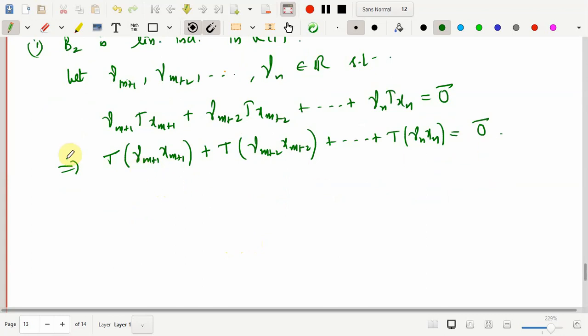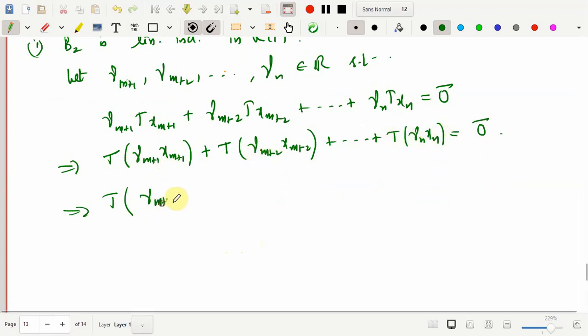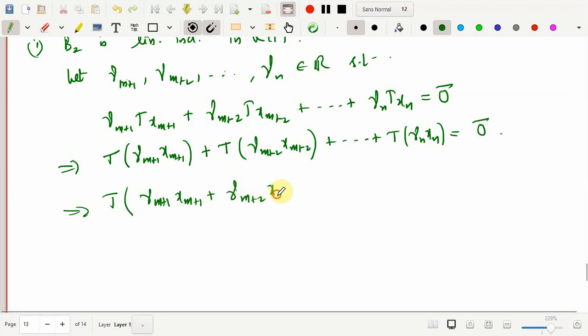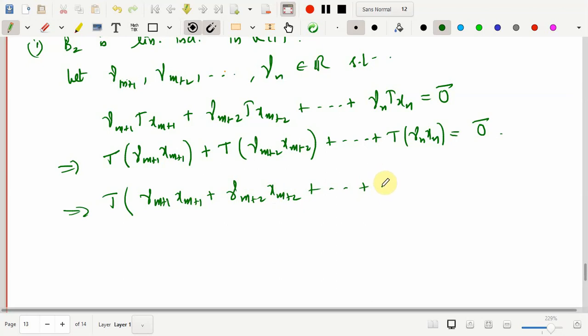So we have n minus m vectors here, so this can be written as T of this vector plus this vector, and this goes on till this vector: T of gamma m plus 1 xm plus 1 plus gamma m plus 2 xm plus 2, and this sum will go on till gamma n xn is equal to 0.